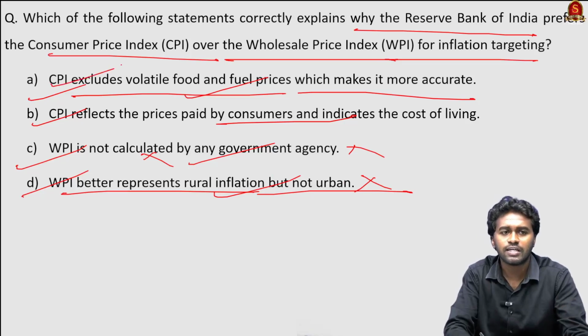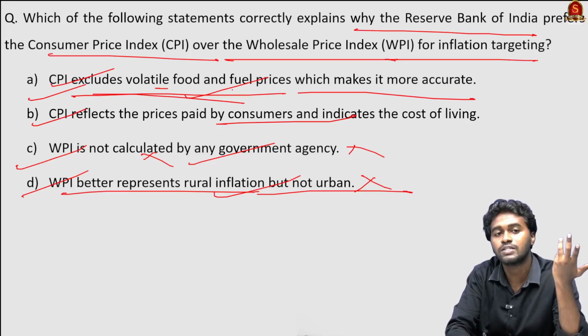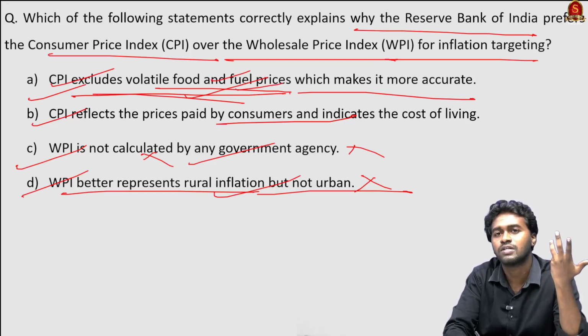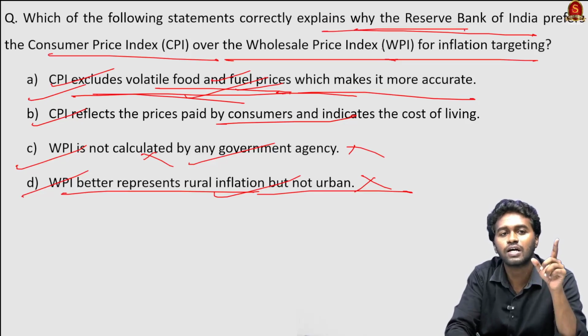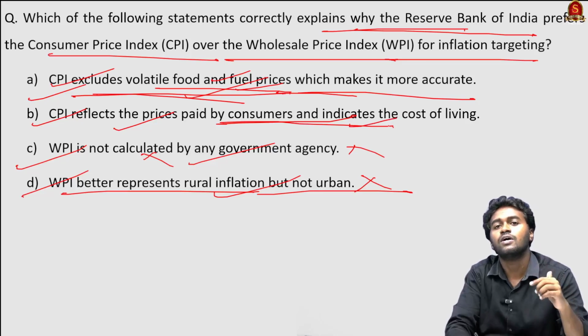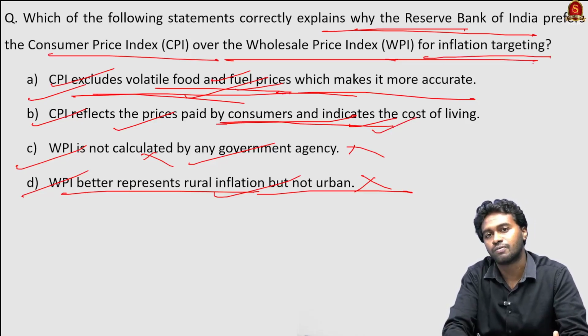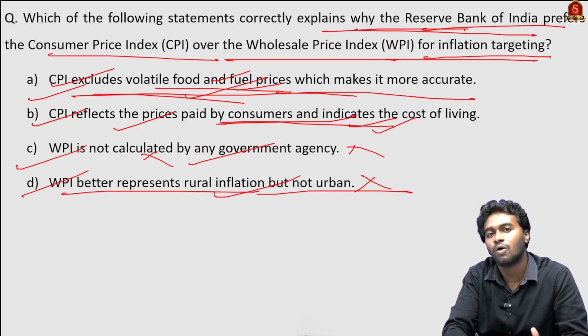So next we have option A. The consumer price index excludes volatile food and fuel prices. Excluding the volatile products for calculating inflation is done for calculating the core inflation. But the question here is why the Reserve Bank of India always prefers the consumer price index over the wholesale price index. That is because the CPI reflects the prices paid by the consumers and indicates the cost of living. So here we can get a more accurate picture of the current inflation trend, and that's why the Reserve Bank of India always prefers the consumer price index over the wholesale price index.